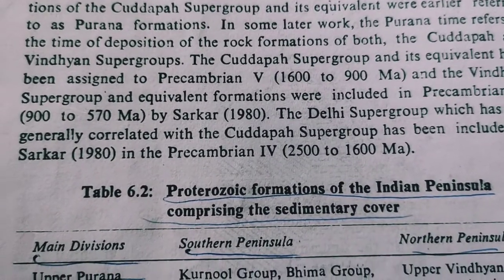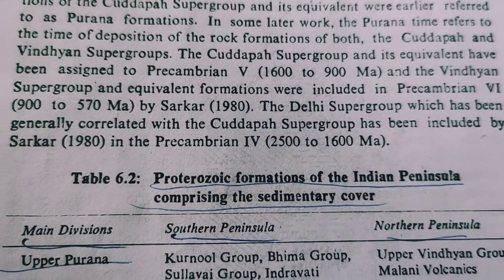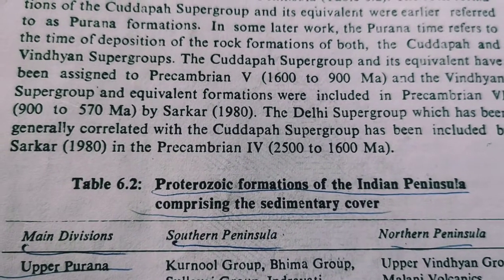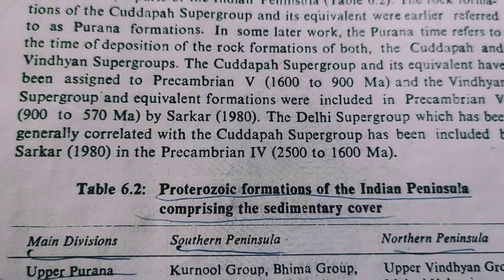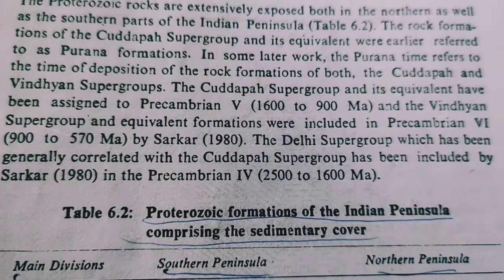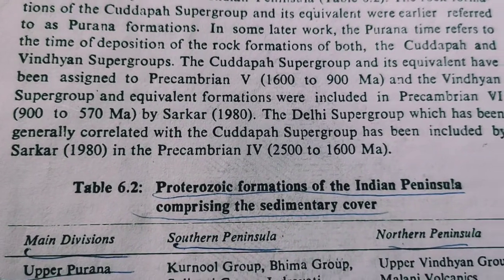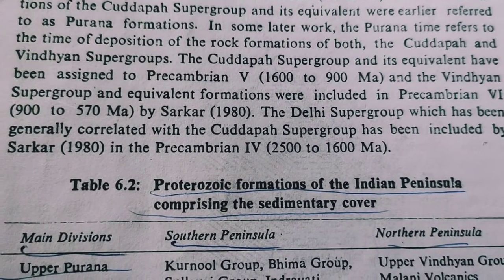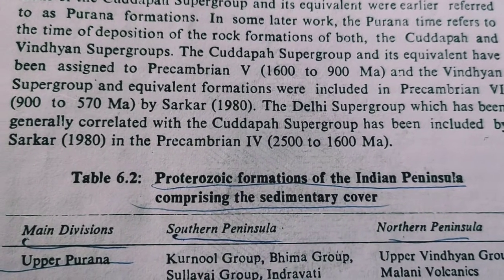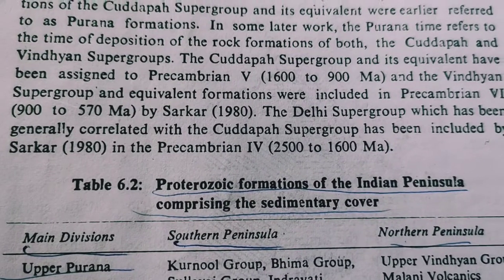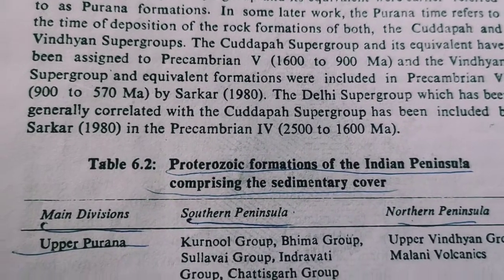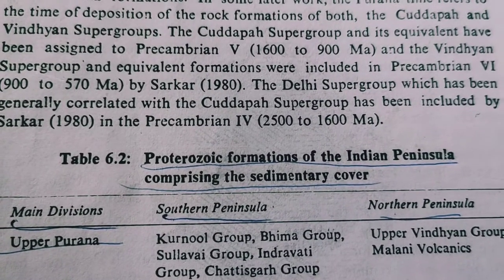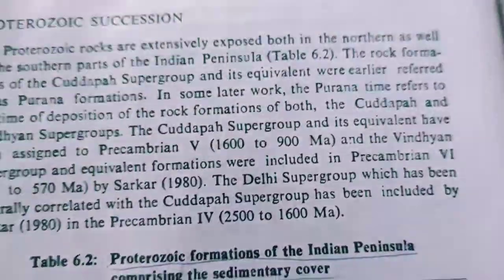The Kadapa supergroup and its equivalent have been assigned to Precambrian. The age is mentioned in brackets, and the Vindhyan supergroup and equivalent formations are included in the Precambrian, with ages in million years, by Sarkar in 1980. The Delhi supergroup, which has been generally correlated with the Kadapa supergroup, has been included by Sarkar in 1980 in the Precambrian for 2500 to 1600 million years.